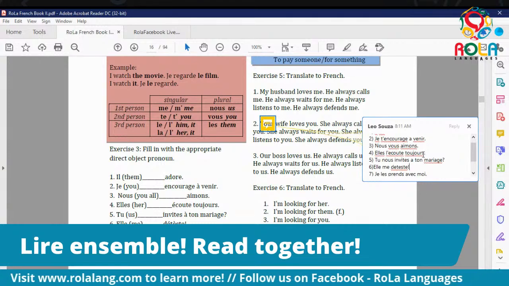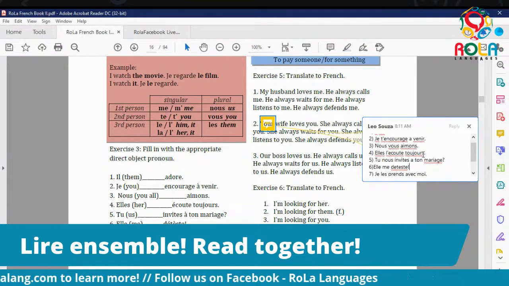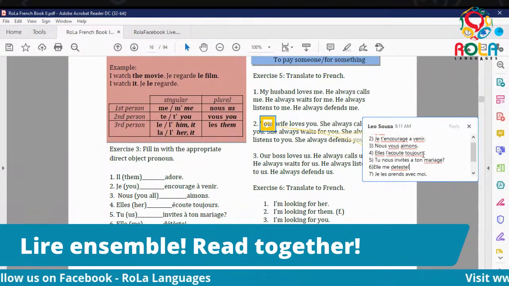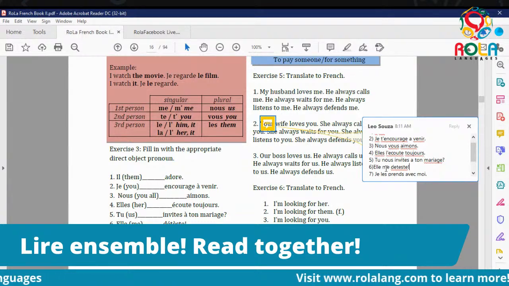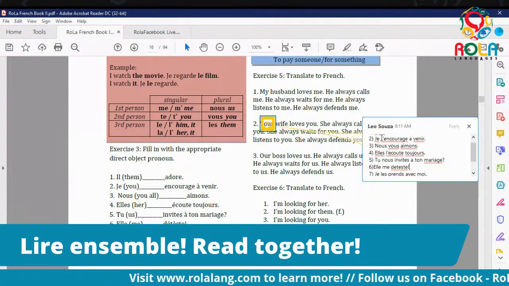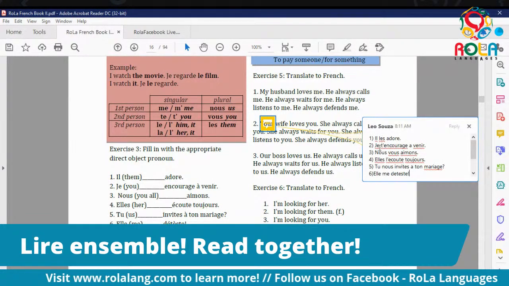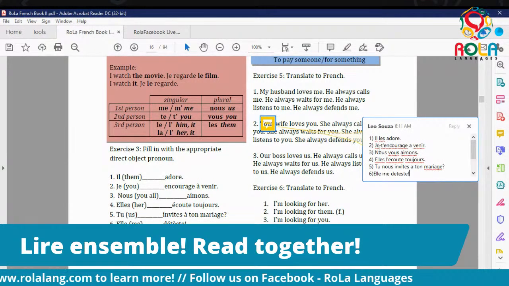Okay. And just remember the one key thing you can take from this lesson is that the direct object goes before the conjugated verb. So right here, nous, me, les, l', vous, t'encourage, stuff like that. Just remember that, that's the big thing.